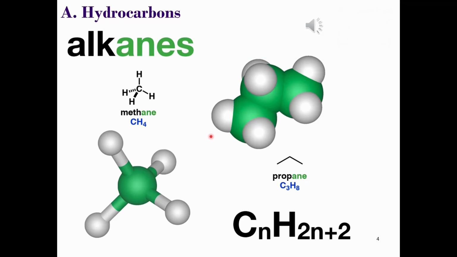Okay, so each member of this homologous series is acyclic, which means that they're not in a ring, and linear, which means that there's no branching. Each member contains an addition of a successive methylene group, and methylene groups are just CH2 units. All of the carbons in this family of hydrocarbons are sp3 hybridized and adopt a tetrahedral geometry around each carbon atom. You might hear these referred to as saturated hydrocarbons.